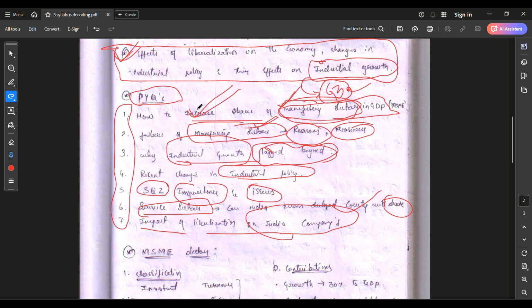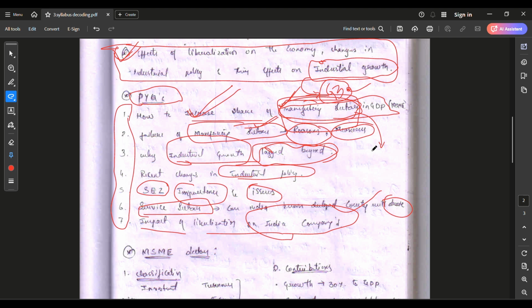I have written each and every theme clearly here. If they mention the manufacturing sector in the previous year examination, then you need to bring that manufacturing sector into one page, and brainstorm it all round.